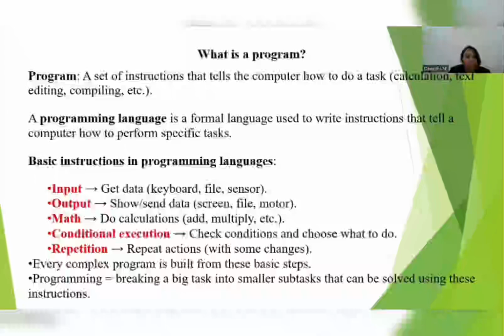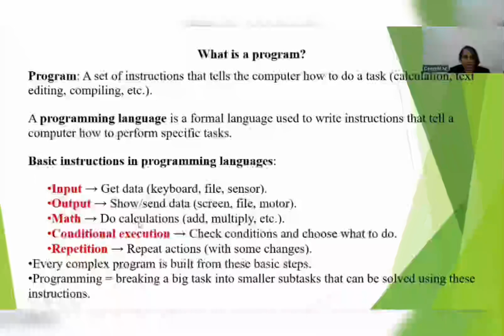So while giving instructions, you instruct the computer how to perform the task given by the user. That is the meaning of programming language. Here is the definition: a programming language is a formal language used to write instructions that tell a computer to perform a specific task.